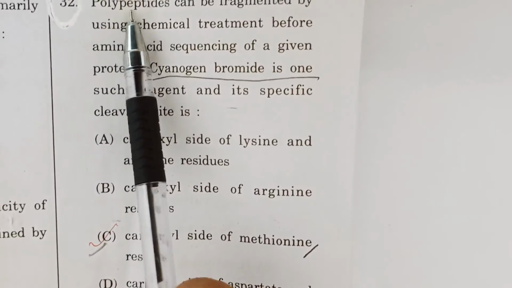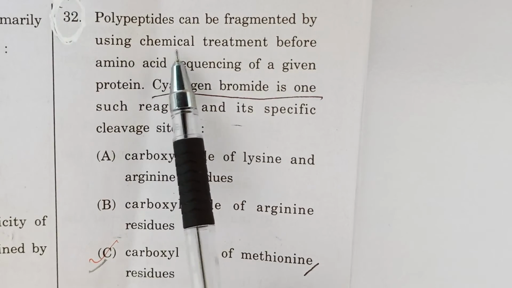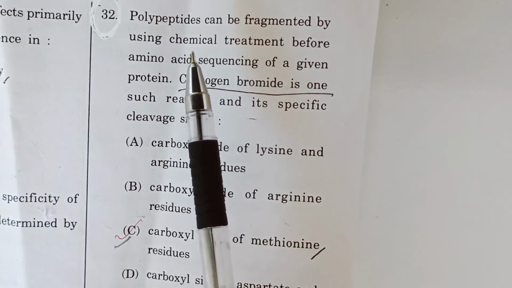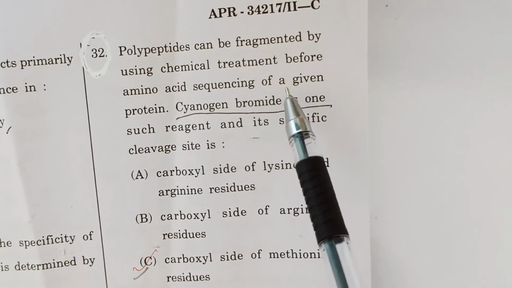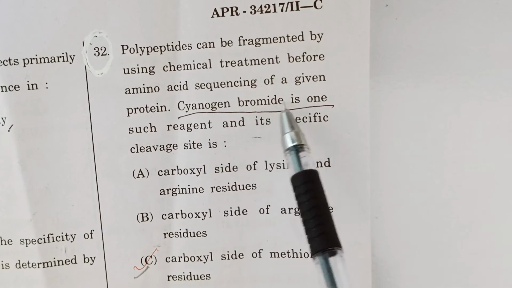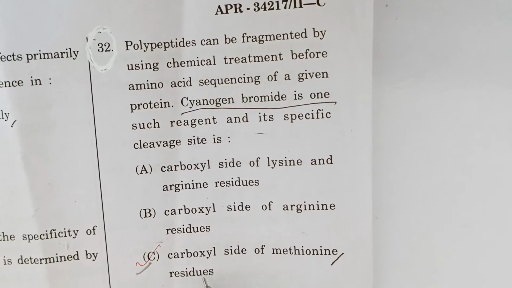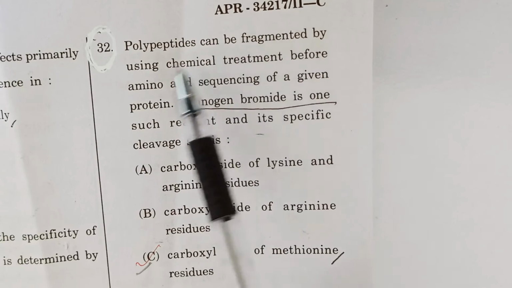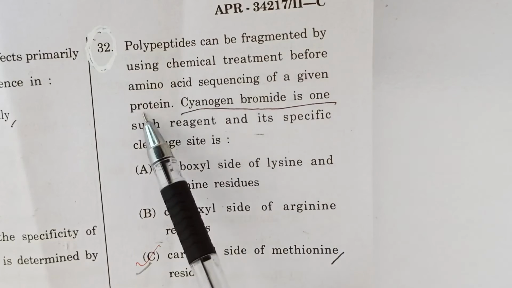Question number 32. Polypeptides can be fragmented by using chemical treatment before amino acid sequencing of a given protein.